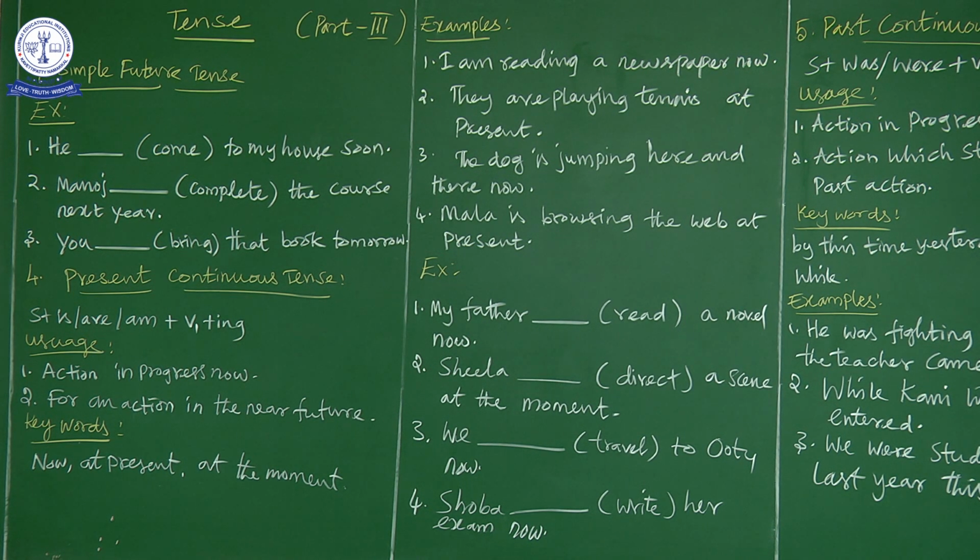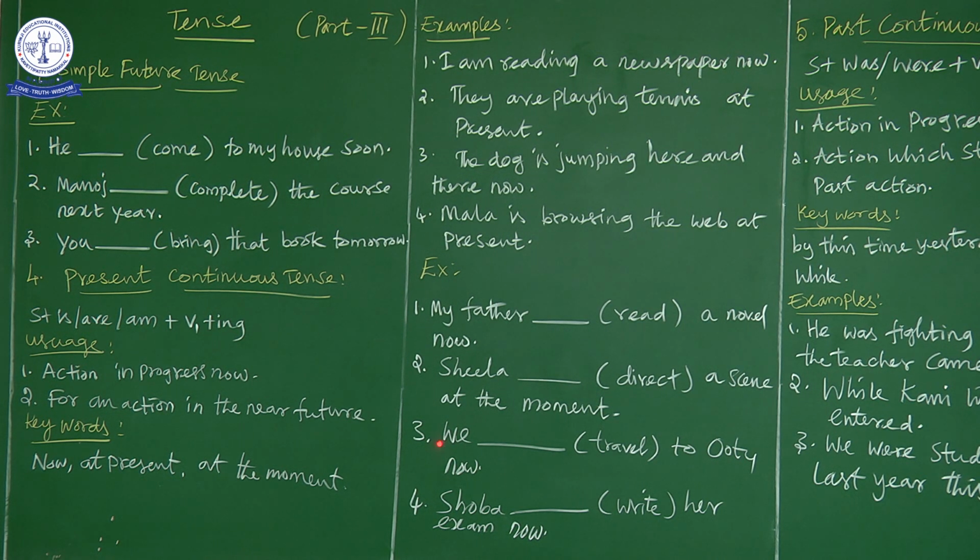Now next, third exercise. We dash travel to Ooty now. Now you see the keyword is now. So we have to find out that it is a present continuous tense. Okay, we have to apply this formula now. So we is the subject here, and now whether we have to use is or am. Okay, since I is not there, let us avoid this am. Now we have to go for is or are.